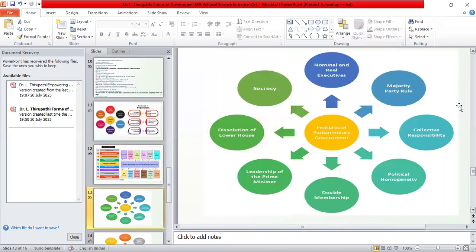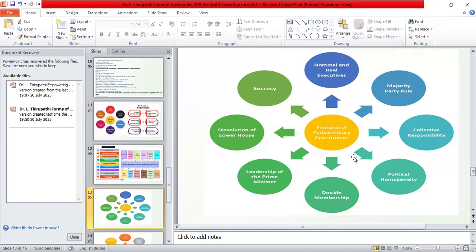And the next important topic is the features of the parliamentary form of government. We can expect one or two questions on the salient features of the parliamentary form of government. These two forms of government are famous worldwide: one is the parliamentary form of government, another is the presidential form of government. These are the two important types of governments.